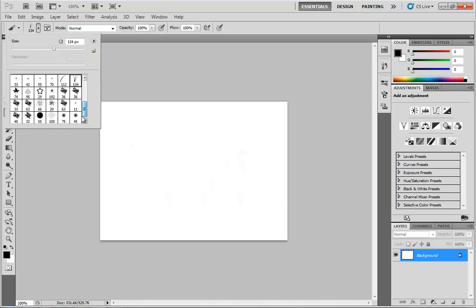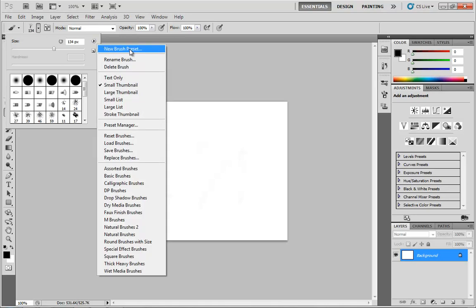But you also might have noticed that this list of brushes appears to be fairly short. And you might be thinking, well, aren't there more brushes to choose from? The answer is absolutely yes. However, they're not all there by default. If you look inside your brush chooser, you'll see there's this little tiny black arrow button. And if you click this, a little flyout menu comes in with all kinds of things you can choose from.